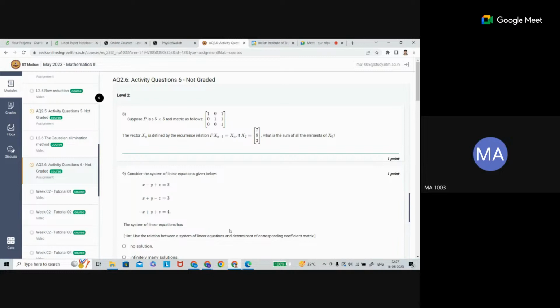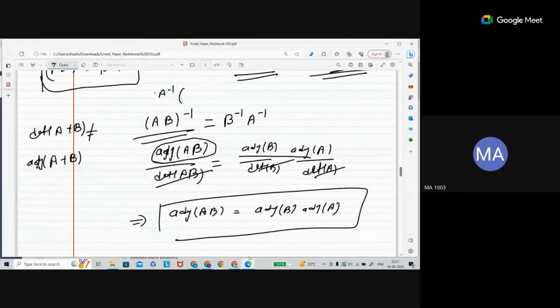Let me tell you that you have P of x(n-1) is equal to xn. So if you substitute n is equal to 1, then what you will get? P of x0 is equal to x1. P of n is equal to 2, P of x1 is equal to x2. And x2 is given here. What is given here?